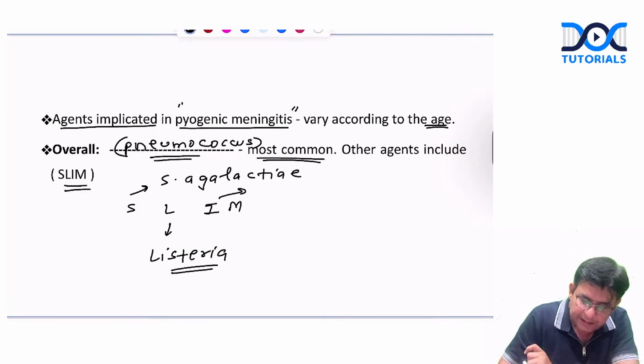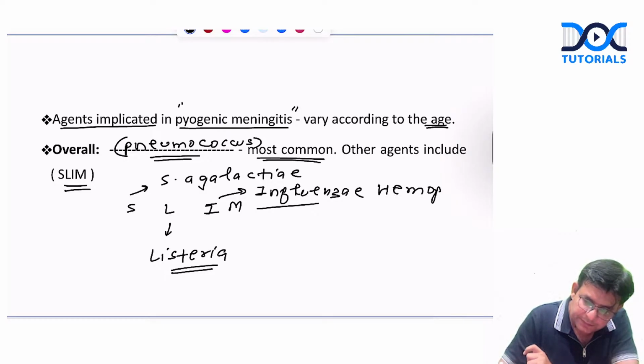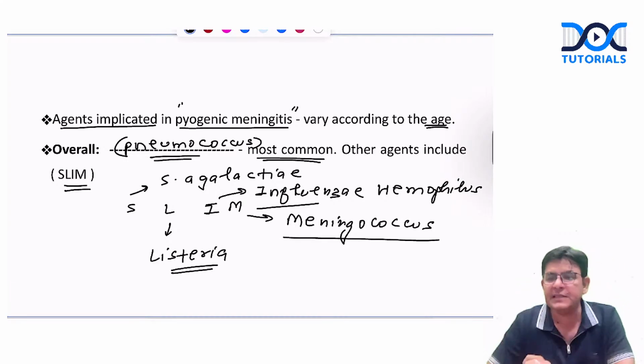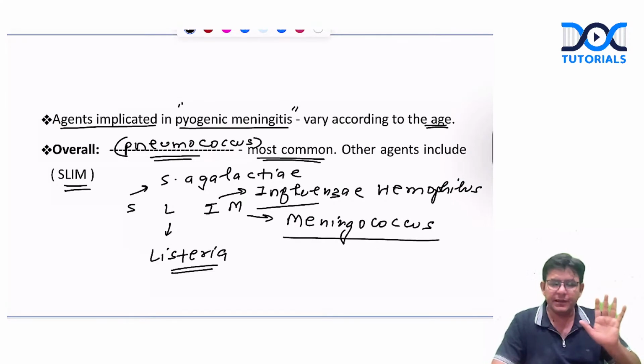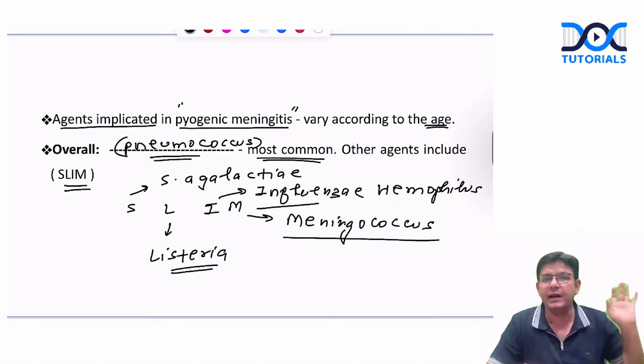I is influenzae, Haemophilus influenzae. And M is meningococci or meningococcus. Fine. So these at least 3-4 names should be remembered every time.